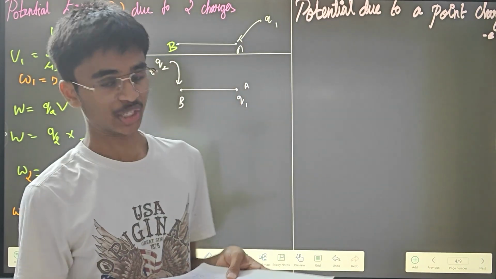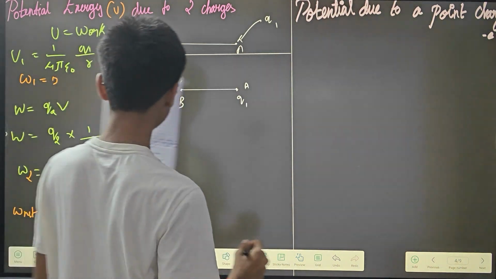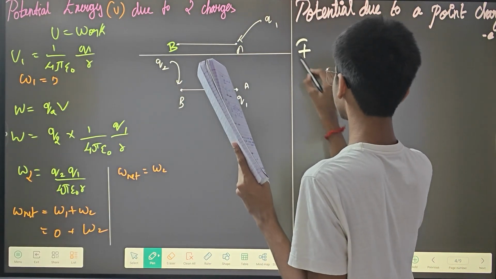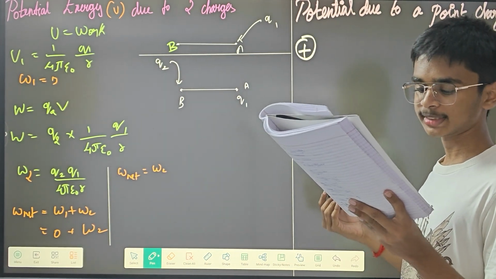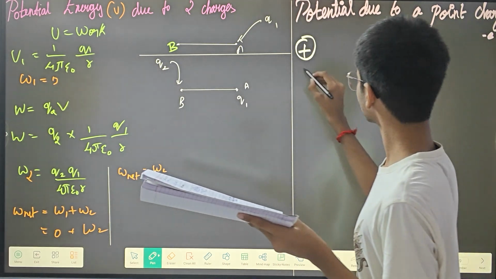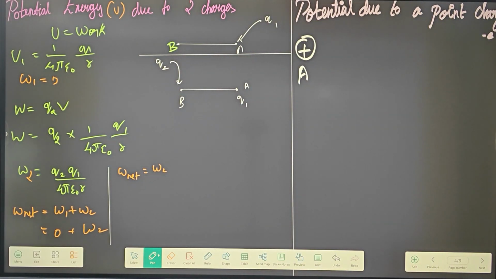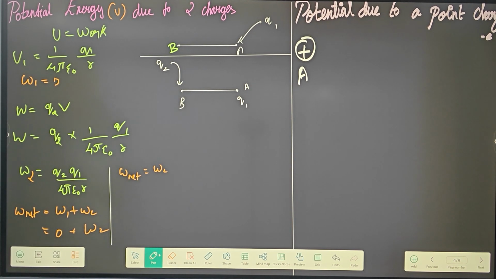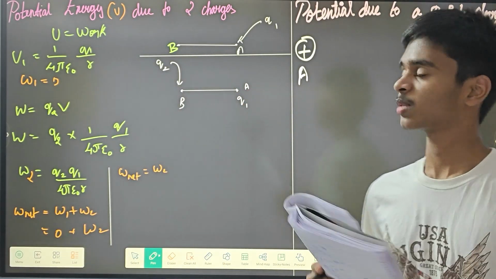So what is it actually? See, there is a plus charge in this place. Let us take this point as point A. First I will be explaining this.